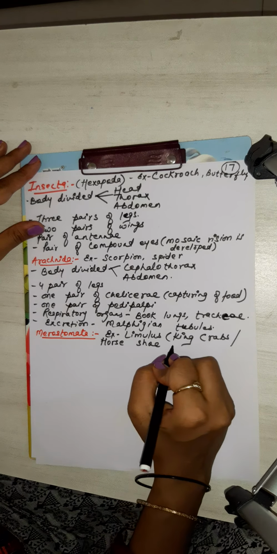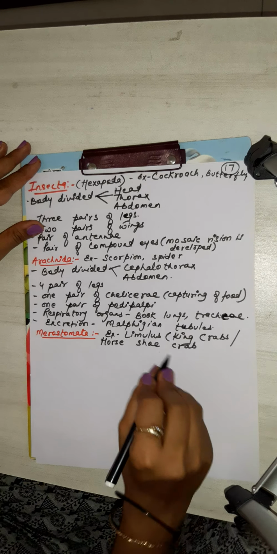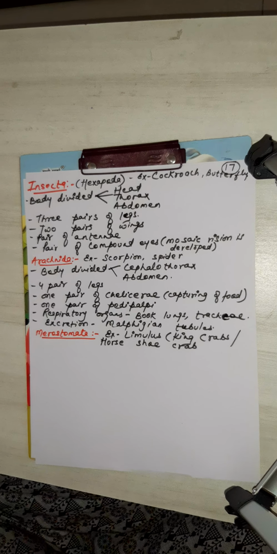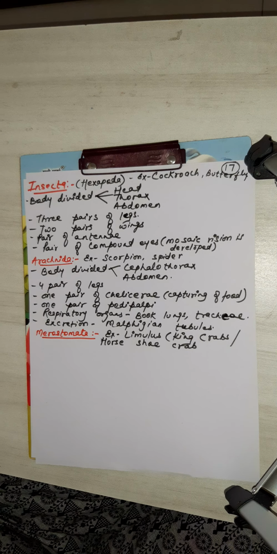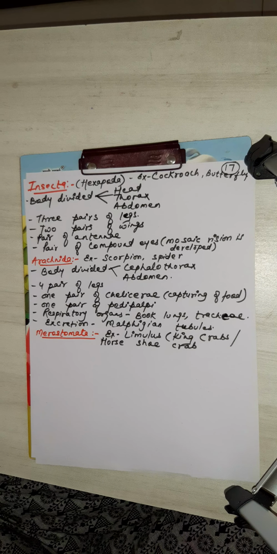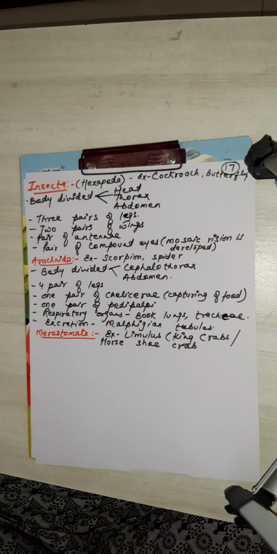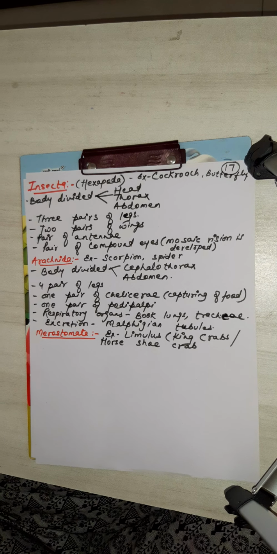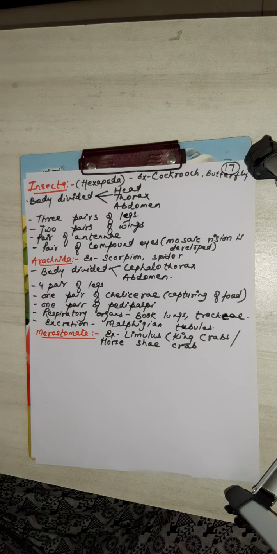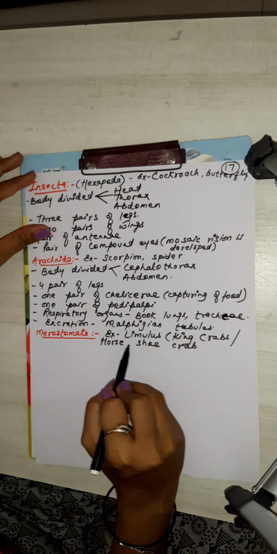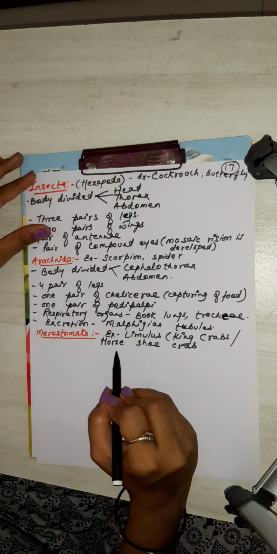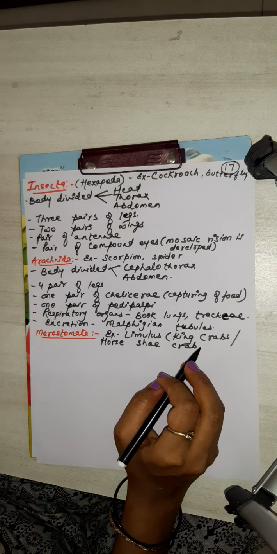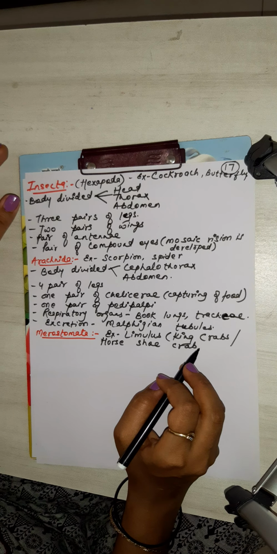Limulus, king crab, horseshoe crab. What is the scientific name of prawn? Very common, Palaemon. And crab, Cancer. Go through all these words. And Daphnia, water flea. Why do we call it horseshoe crab? King crab is also known as horseshoe crab because the cephalothorax is covered with a horseshoe shaped carapace.